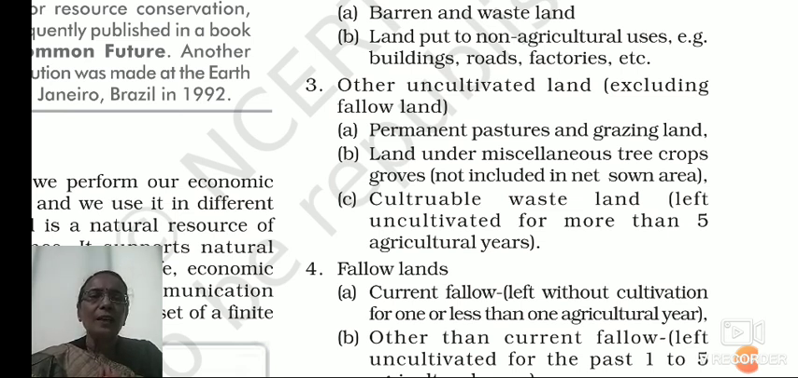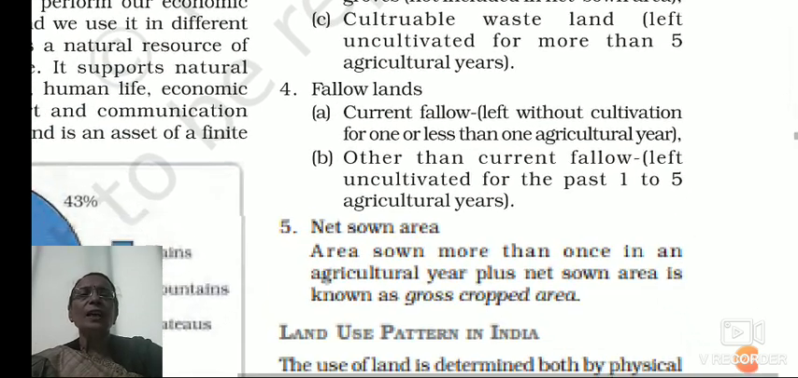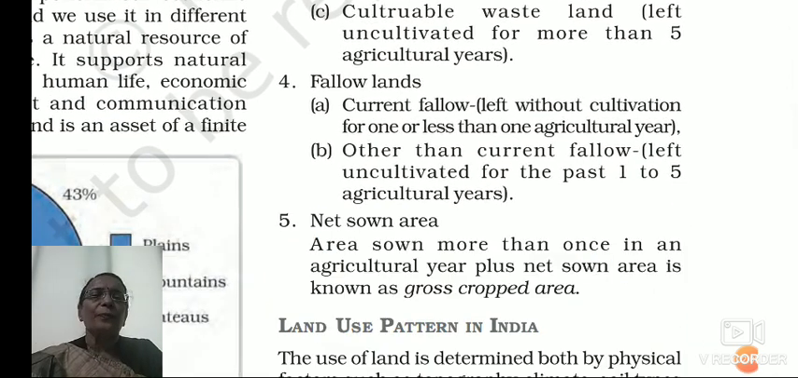Then third we have cultivable wasteland, that is land left uncultivated for more than 5 agricultural years. That means if no farming is done on it for 5 years, that is known as cultivable wasteland. Then fourth we have fallow lands. Fallow lands are current fallow lands, that is land left without cultivation for 1 or less than 1 agricultural year.